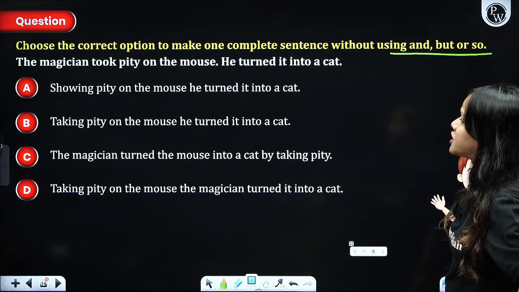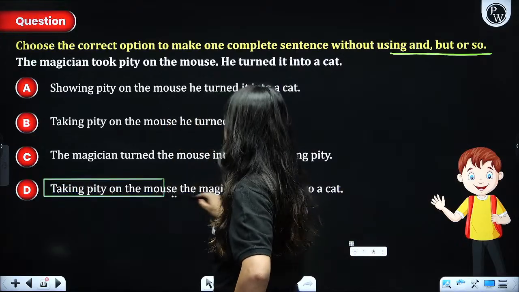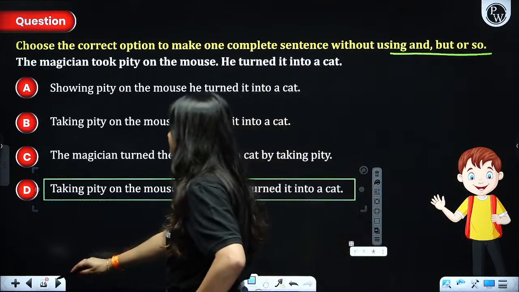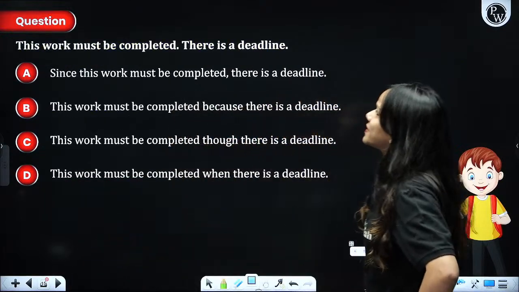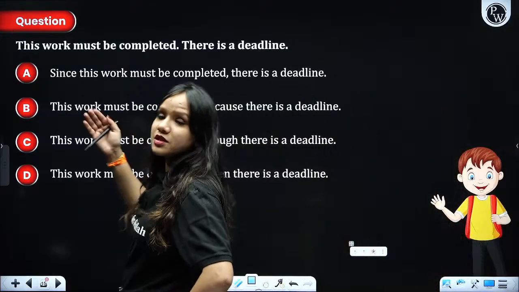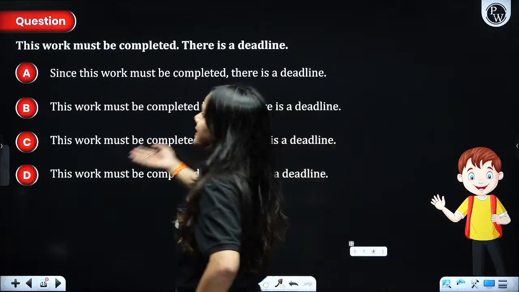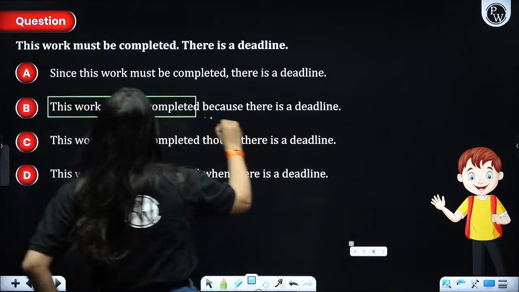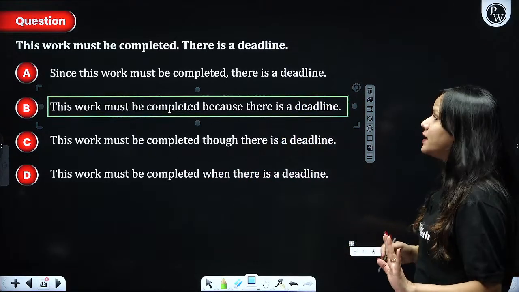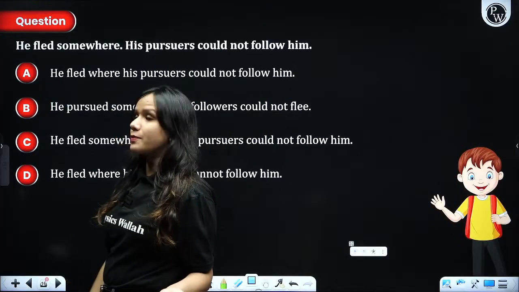So, taking pity on the mouse, the magician turned it into the cat. The most appropriate answer. Next, this work must be completed. There is a deadline. Obviously, there is a cause and an effect. Why must this work be completed? Because there is a deadline. Even on the spot, you get an answer to the question. Just in a flow while speaking, we clearly get to know what is to be used appropriately over here, because there is a deadline. So, you are supposed to follow that.